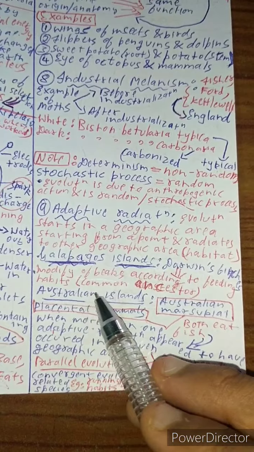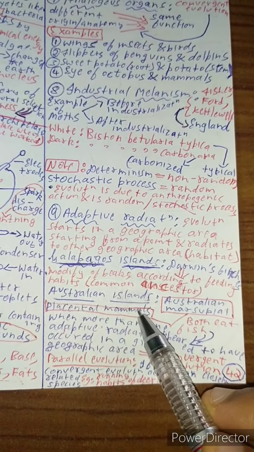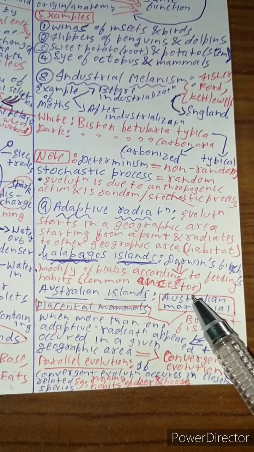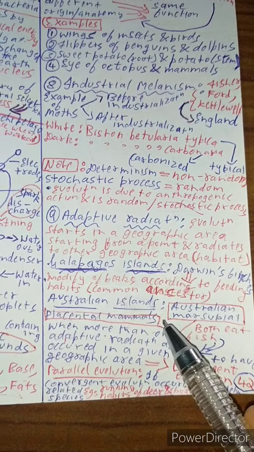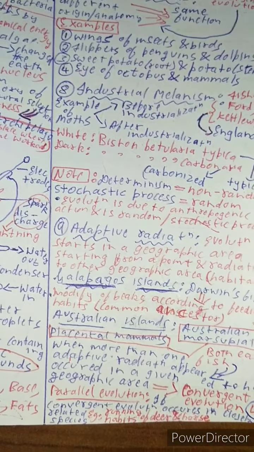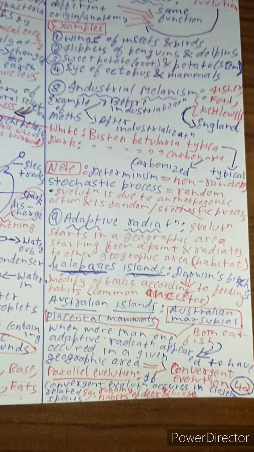Okay, next in Australian highlands, there were two kinds of species: placental mammals and Australian marsupials. What happened in them is all of them have common ancestry, but have different feeding habits and different functions. Because these are homologous species.